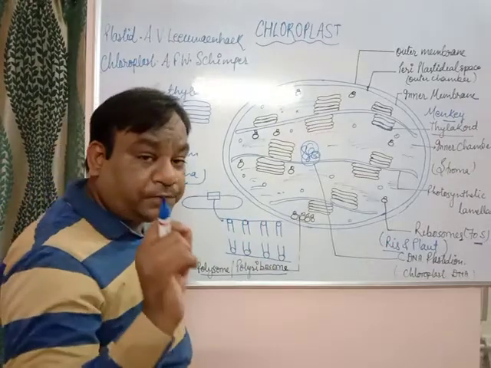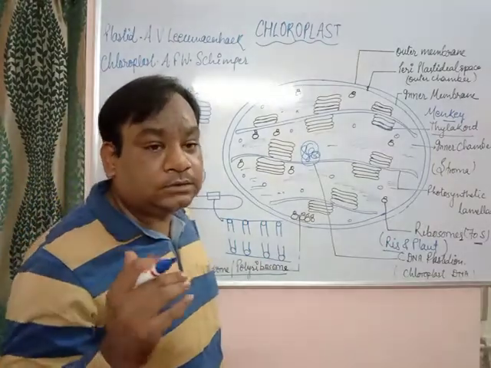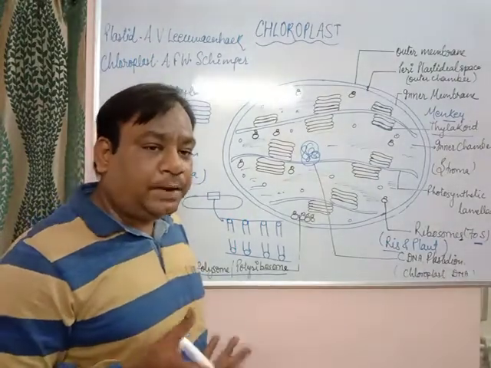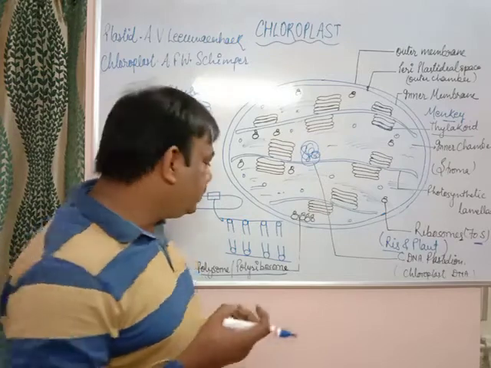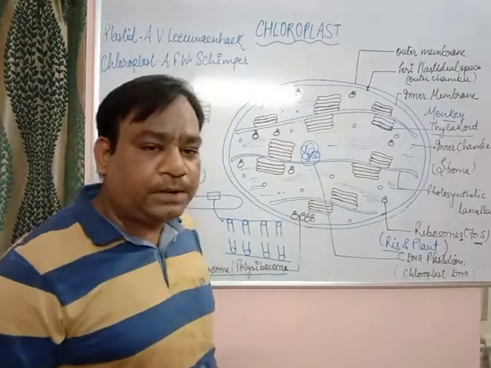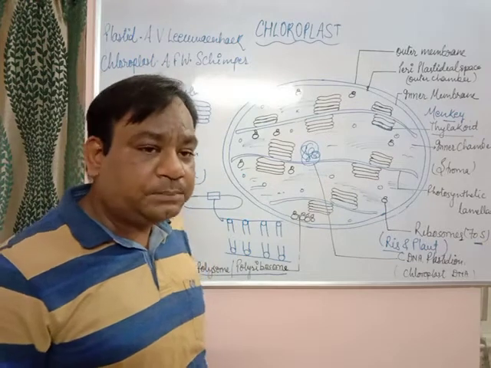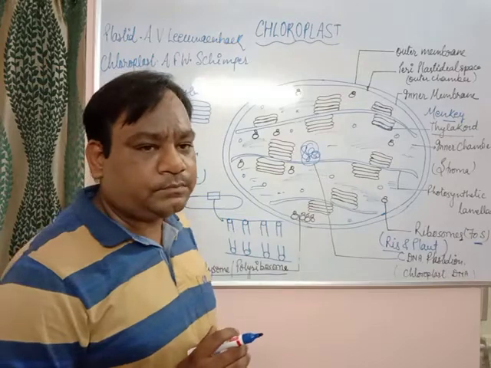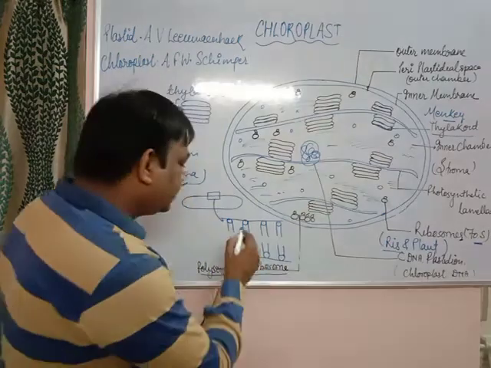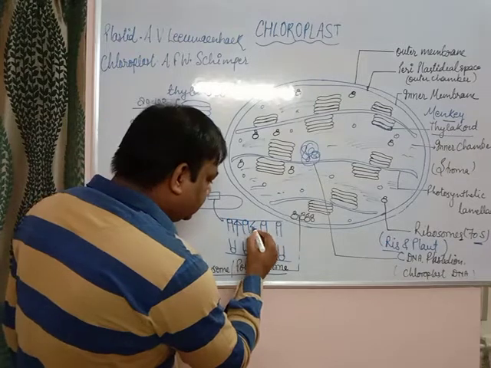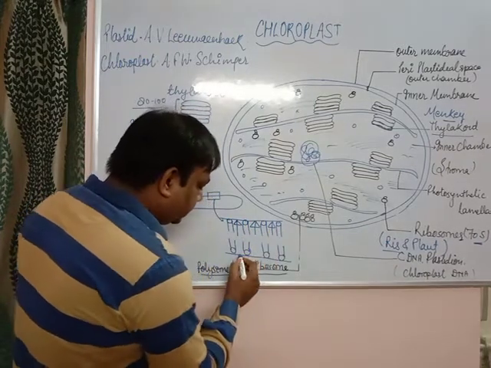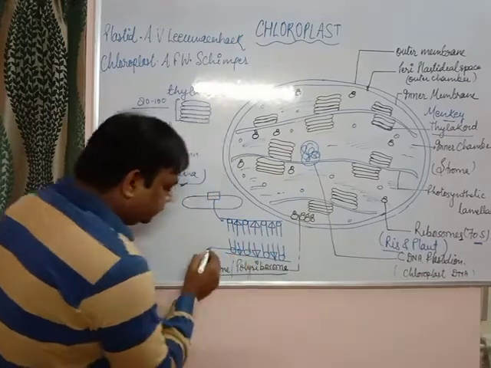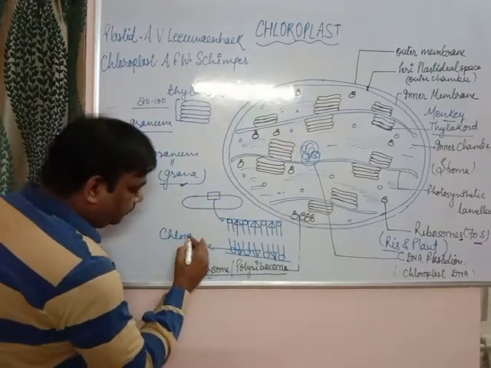And the chlorophyll, as you all know, makes the plants look green. Why? Due to the presence of chlorophyll. But it is not the chlorophyll itself that looks green, because the plants reflect the green color. That's why they appear green. Itself, the chlorophyll color is purple like this. This is the chlorophyll pigment.